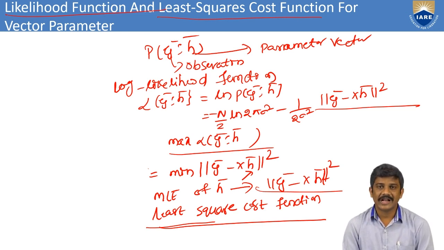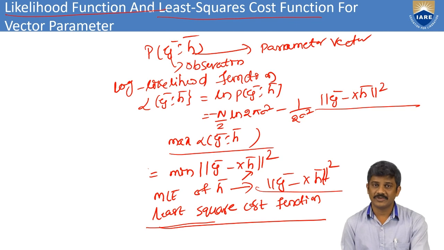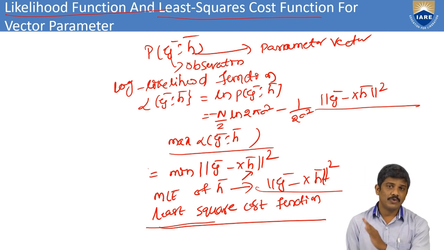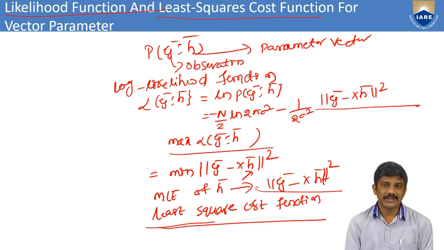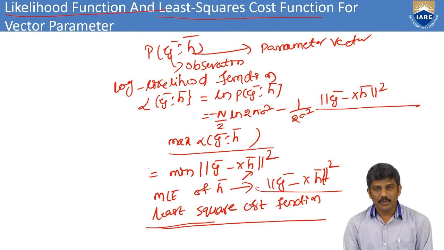There we can consider all the values. For example, y bar means we can consider all the corresponding vectors of the transmitted symbols, all the transmitted vector samples, and then the corresponding noise samples also. Between the transmitter and receiver we have some channel coefficient vector also. That's why we can calculate all the parameters. Then we can go for the observation parameter, that is y bar minus x h bar whole square. This is the least square cost function.